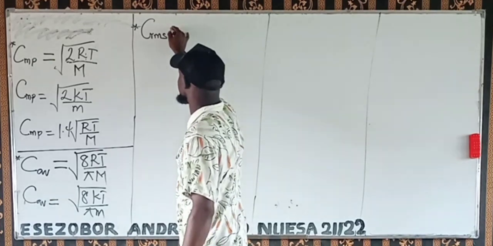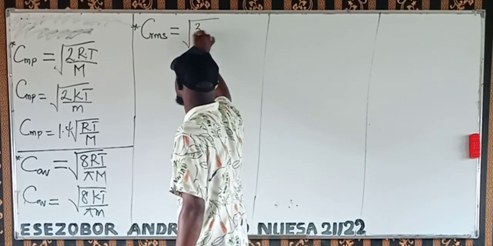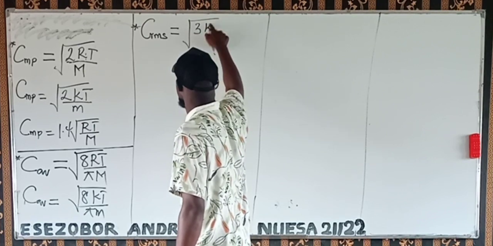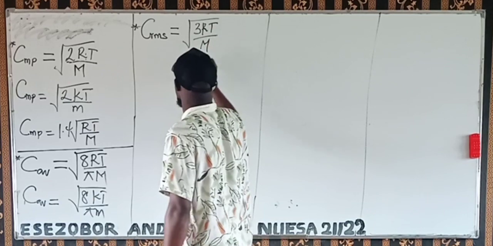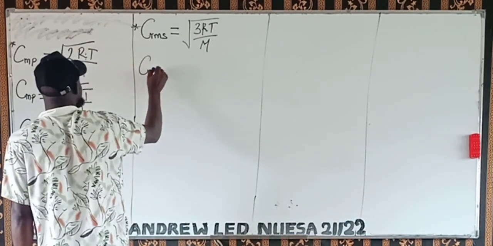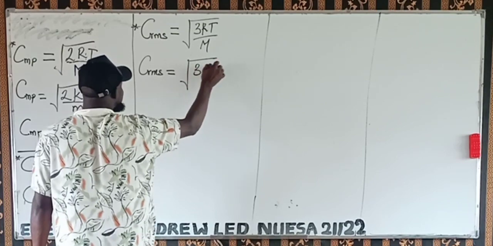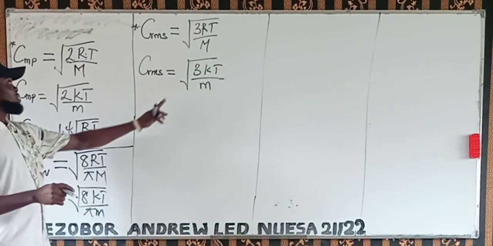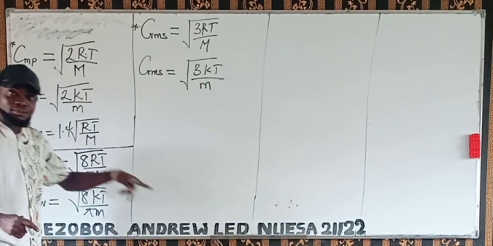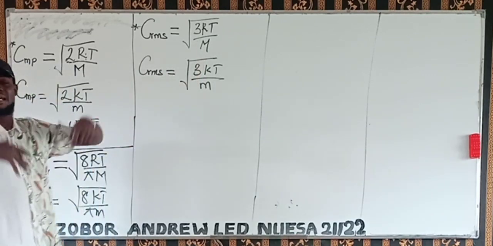The root mean square speed of a gas is equal to the square root of 3RT over capital letter M, or the root mean square speed of a gas is the square root of 3kT over small letter m. This small m is in grams or kilograms and so on, while this capital letter M is in grams per mole.